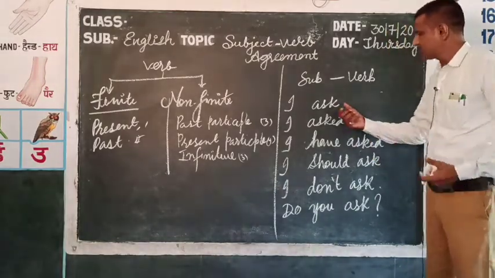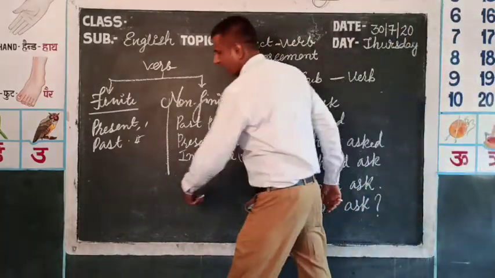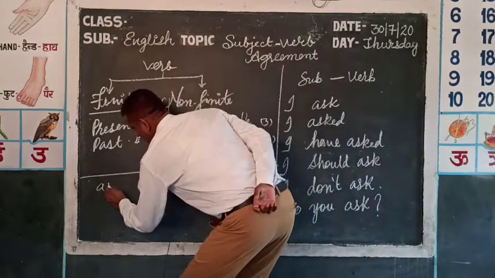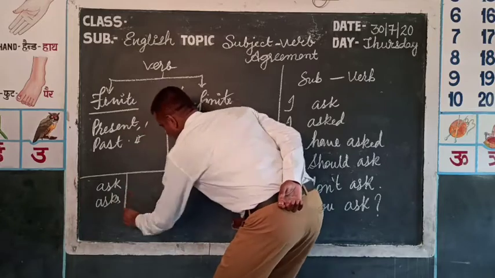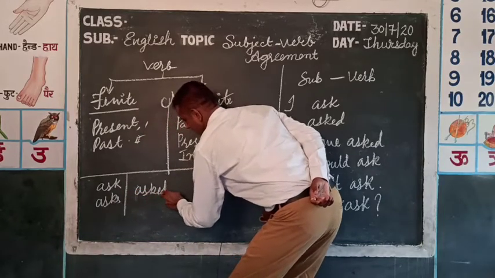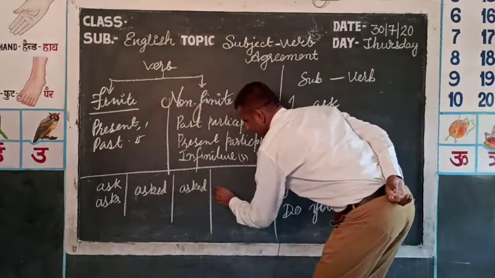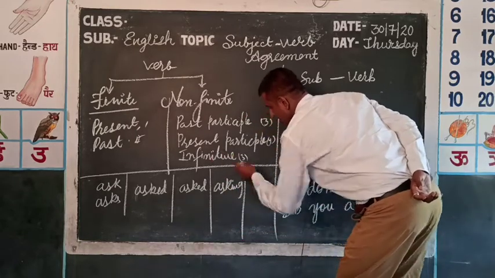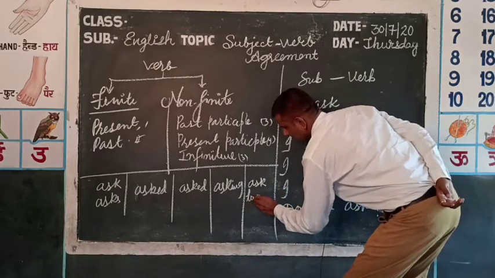Suppose I take the example of the verb ask, and I write its 5 forms: present, ask; past, asked; past participle, asked; present participle, asking; or infinitive, again ask or to ask.